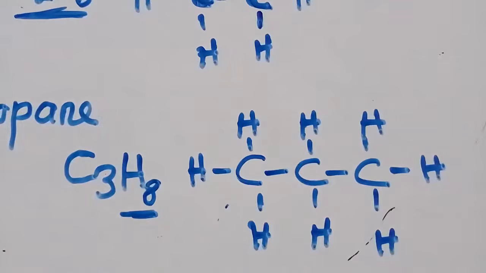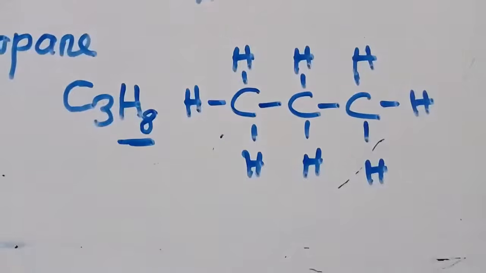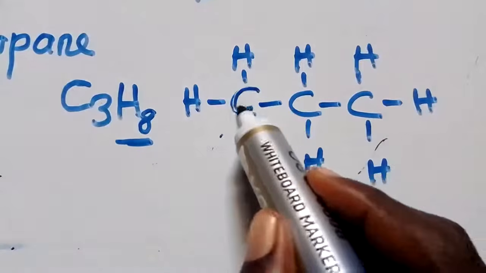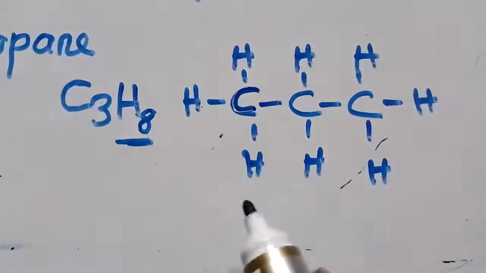Now what if you are told to write the condensed formula? This is how you write the condensed formula. You check this carbon. How many atoms is it having? 1, 2, 3. So it's what?